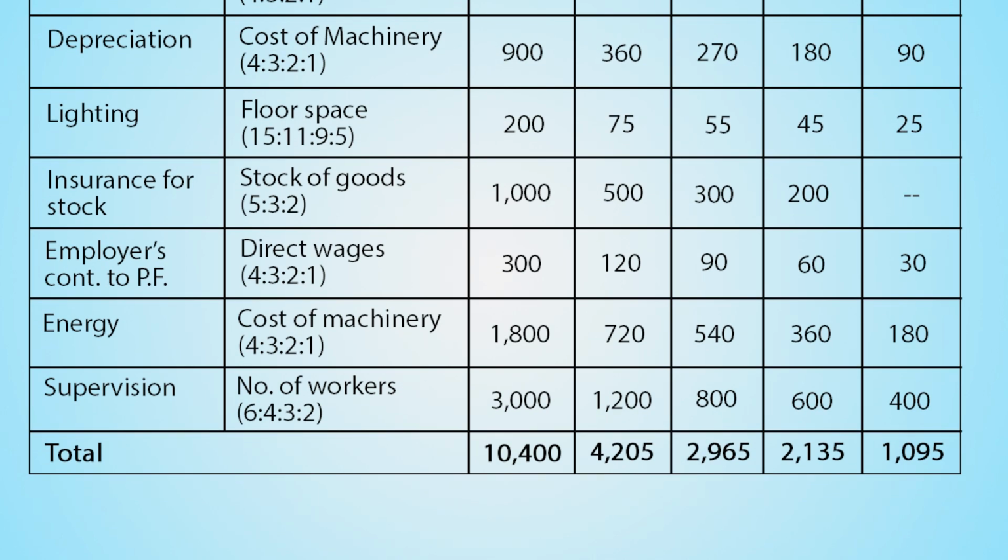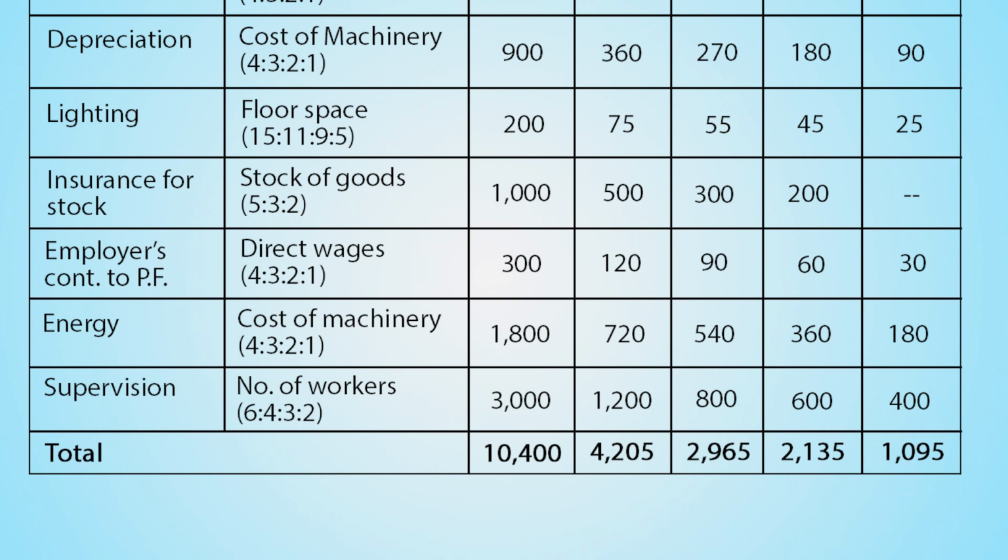Insurance for stock amount given is rupees 1000 and it is to be allocated based on stock of goods, that is in the ratio of 5:3:2, and allocation comes to for Department A rupees 500, for Department B rupees 300, for Department C rupees 200.